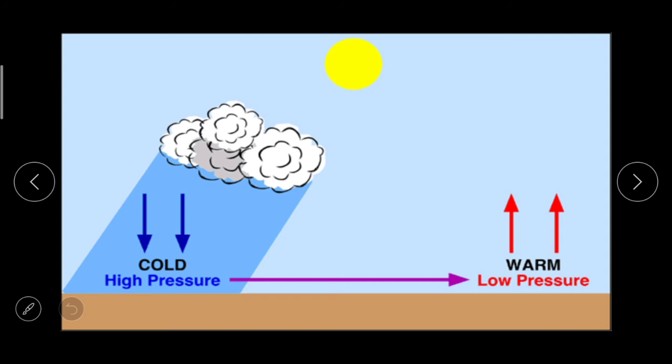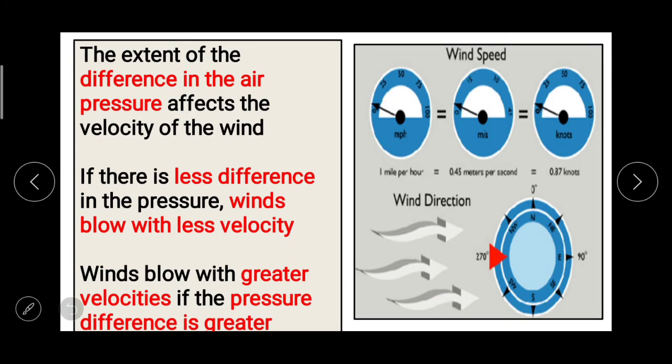The extent of the difference in the air pressure affects the velocity of the wind. Here now you can see cold, that is high pressure, and how it moves from high to low pressure, and because of this movement we call air as wind.